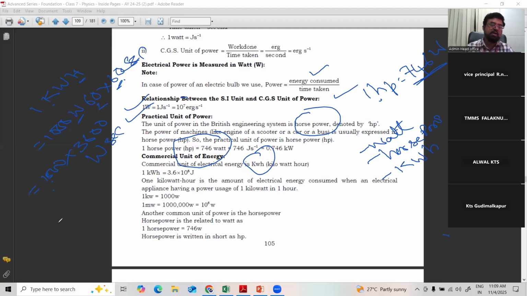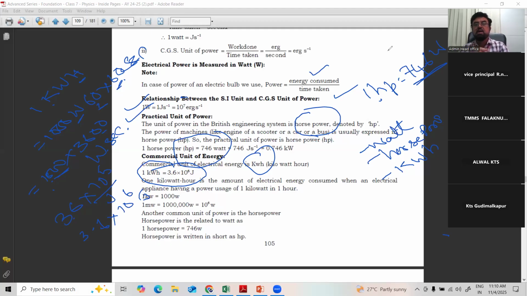So 1000 means we can write 3.6 into 10 power 3 and 2, 5. 10 power 5. Watt second is nothing but joule. So that is the given relation. Conversion is given here. 1 kilowatt hour is equal to 36 into 10 power 5, or 3.6 into 10 power 6 joule, is mentioned clearly.